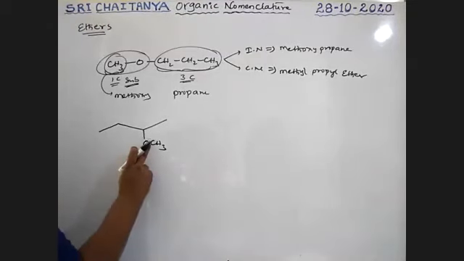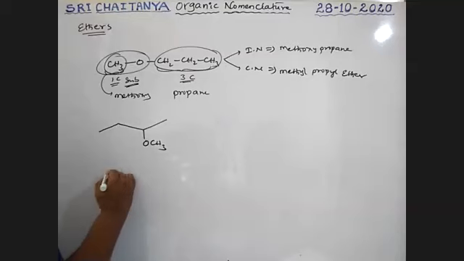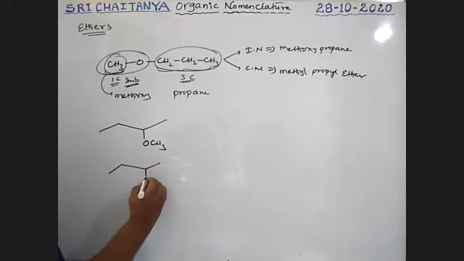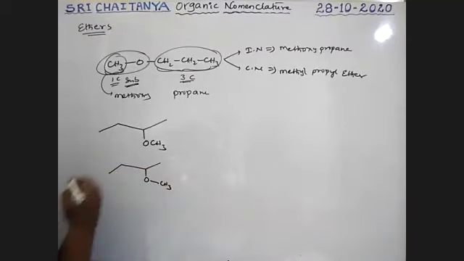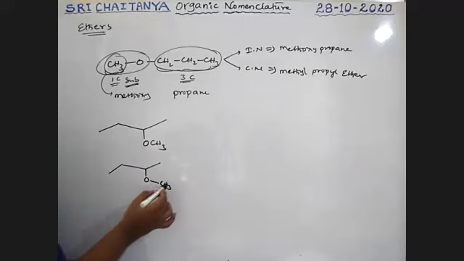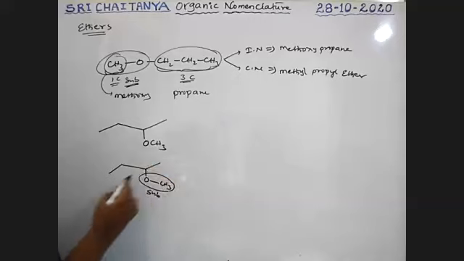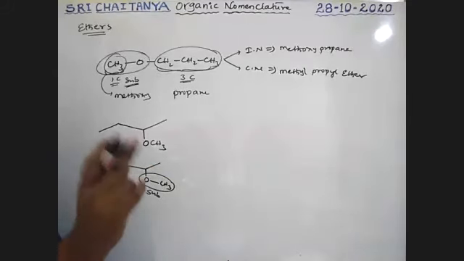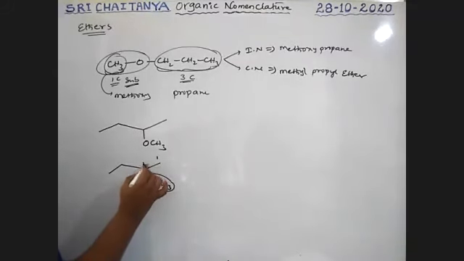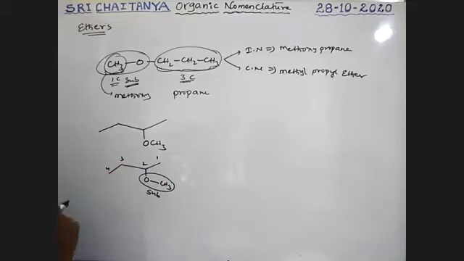So it is nothing but OCH3. This is a substituent. This is the major chain. So for the attached carbon, please mention the position. It is 1, 2, 3, 4. You should mention the position also. Therefore, at the second position, a methoxy group is there on butane.